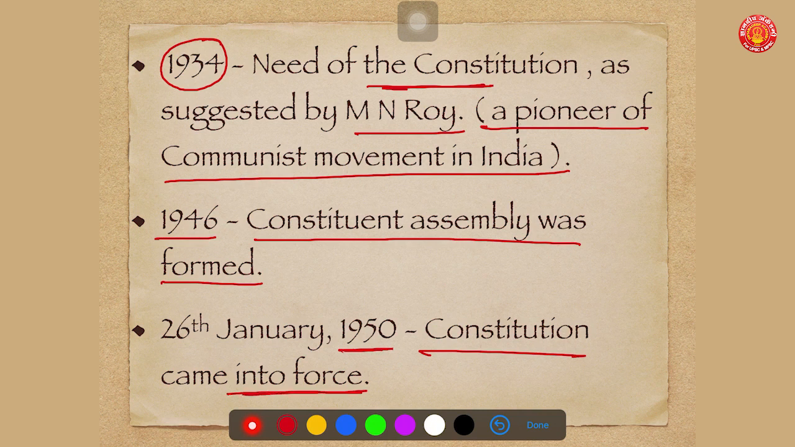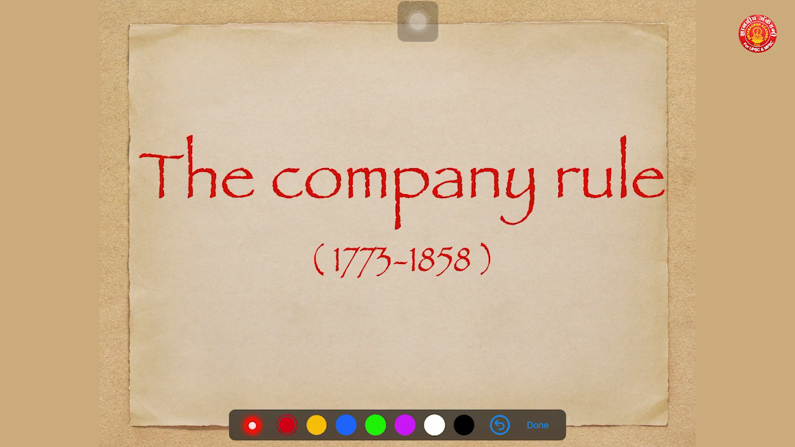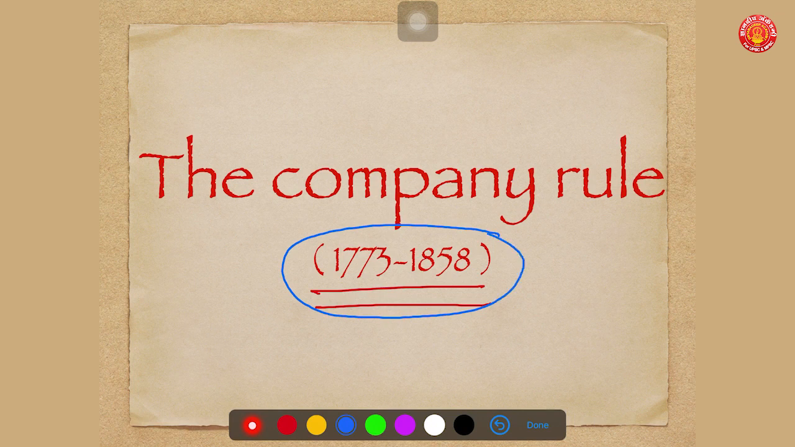So these are very important constitutional developments which made India a sovereign state. So let's start with every point one by one. This was the first important era of company rule, from 1773 to 1858. You have to keep this in mind: company rule was more prominent from 1773 to 1858. We will try to understand every point one by one in a simple manner.